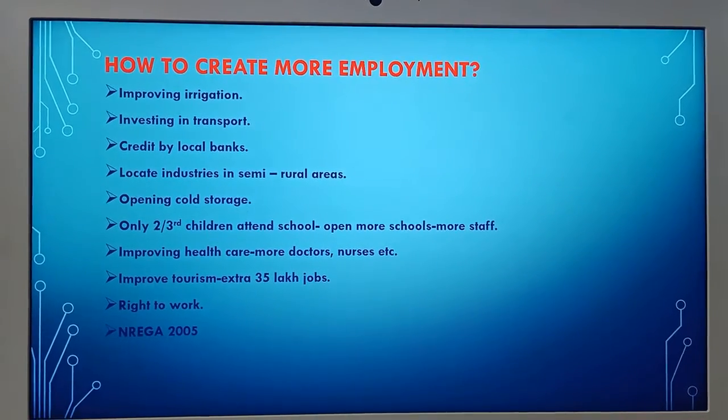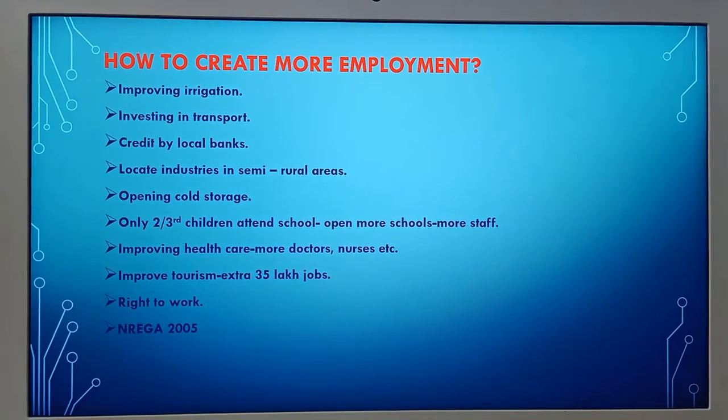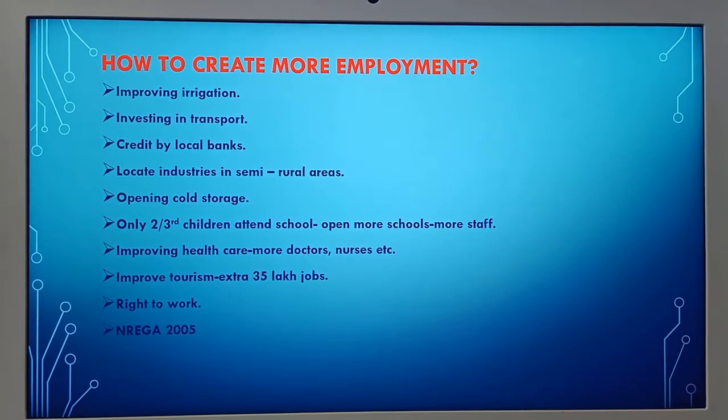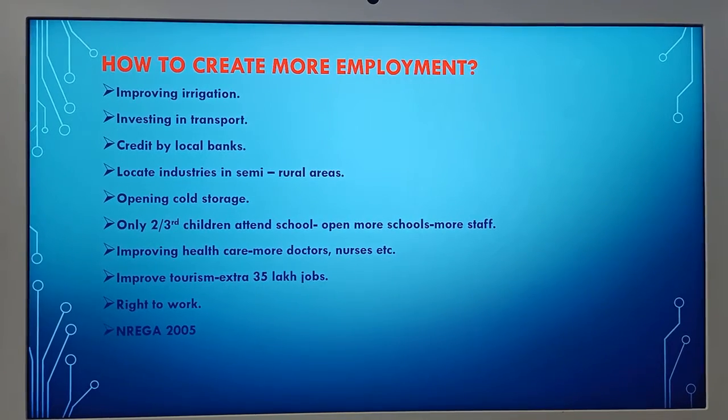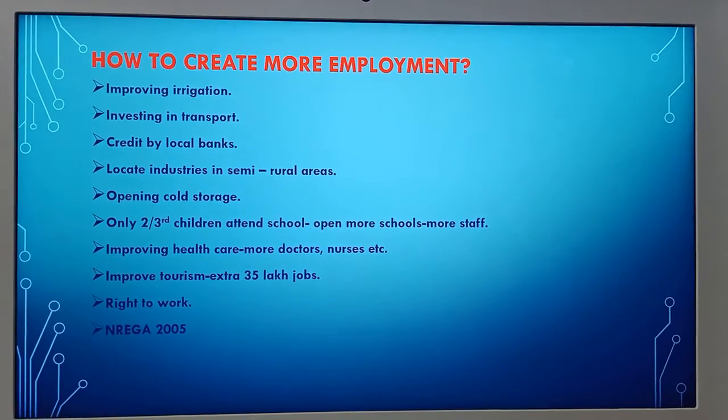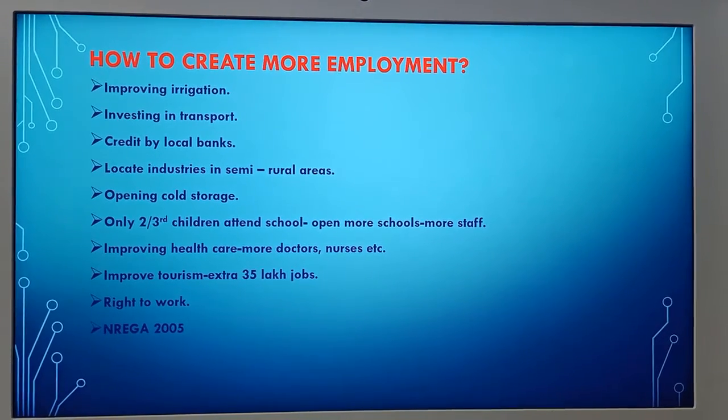First point, improving irrigation. Now, suppose a new dam is constructed and canals are dug to irrigate many farms. This could lead to a lot of employment generation within the agricultural sector itself, reducing the problem of underemployment.